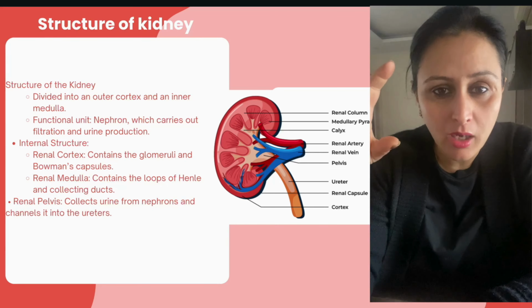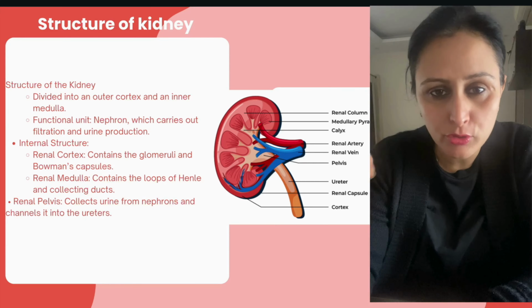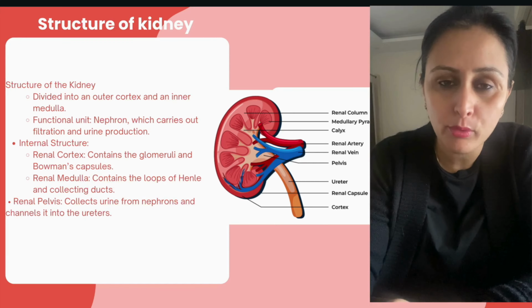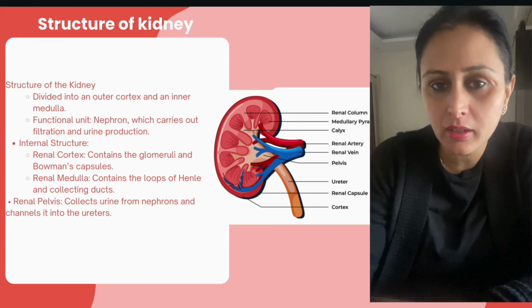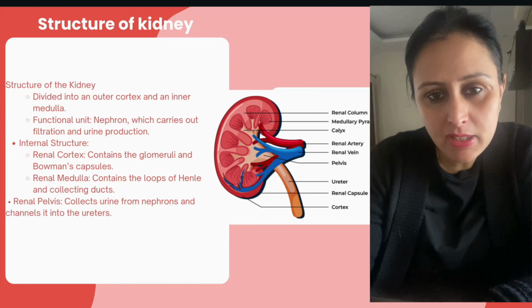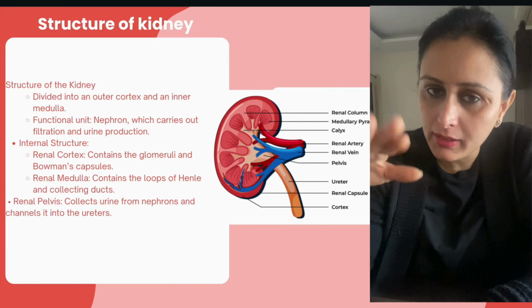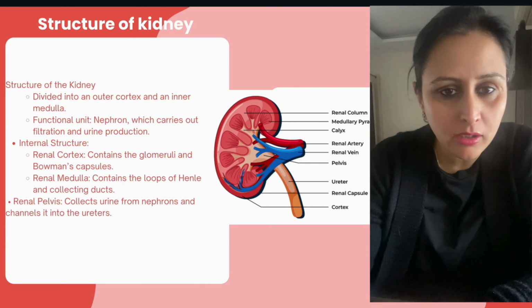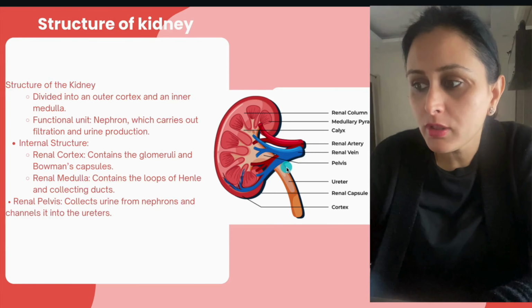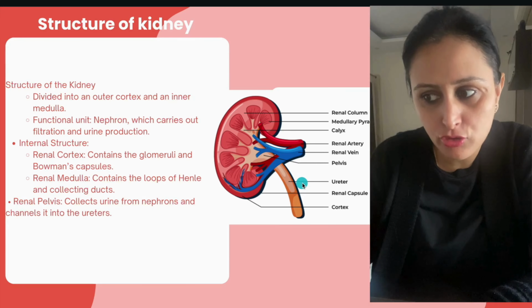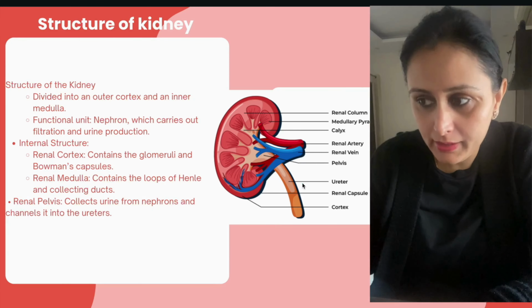We know that after kidneys, it moves on to the ureter, the big pipes that carry it from the kidney to the urinary bladder. अब renal pelvis में क्या है? It collects it and then eventually takes it via the ureter. Right? So this is all about the structure of the kidney.